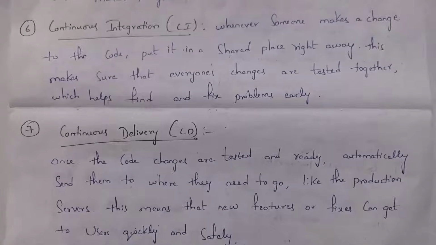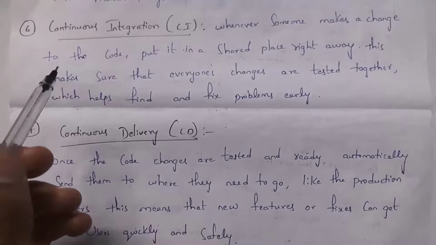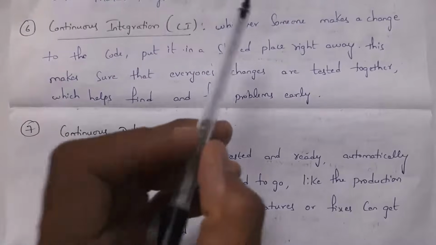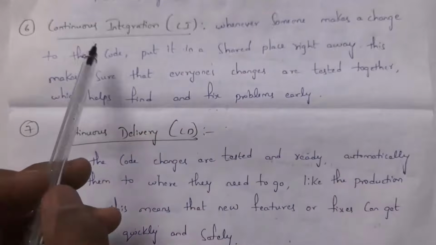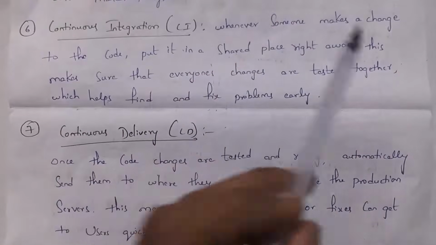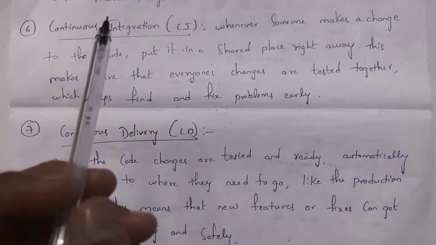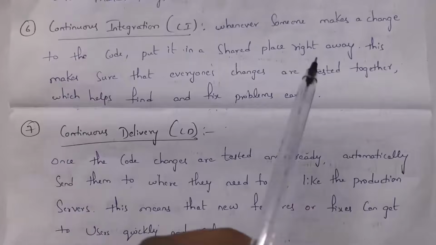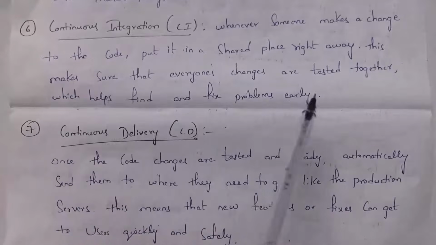Whenever a developer makes any changes in code in order to update software, that code is automatically tested and that update is automatically integrated into the existing software. So whenever someone makes a change to the code, they put it in a shared place right away. That is nothing but placing that code in a Git repository. This makes sure that everyone's changes are tested together, which helps find and fix problems earlier.